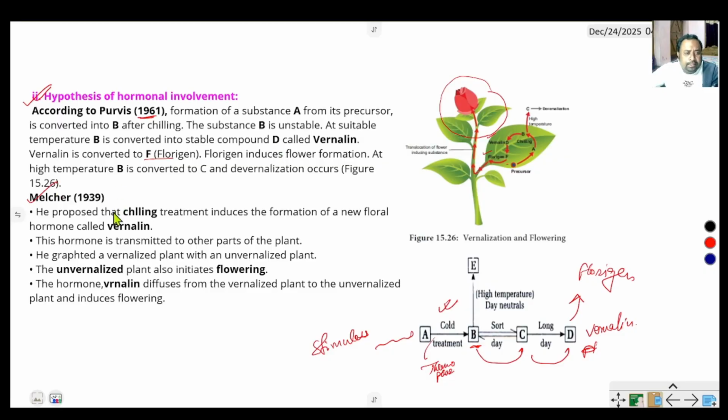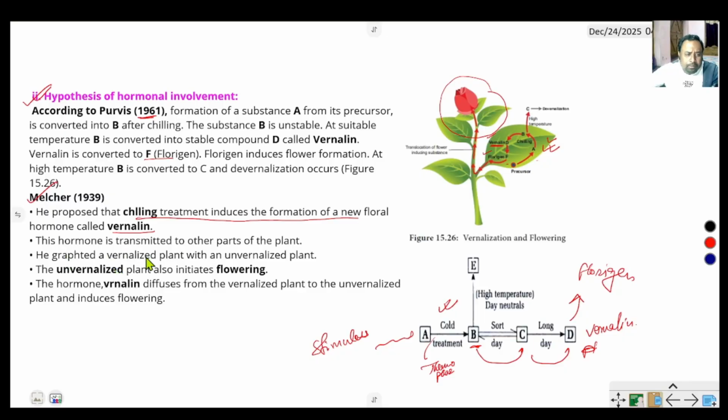Melchers also said in 1939 that chilling treatment induces the formation of a new floral hormone called vernalin. When low temperature is applied to the plant, the plant produces this hormone, vernalin. It is produced in the leaf because the chilling treatment is perceived by the leaf. When vernalin is produced, it is transferred to other parts of the plant, especially the vegetative bud.